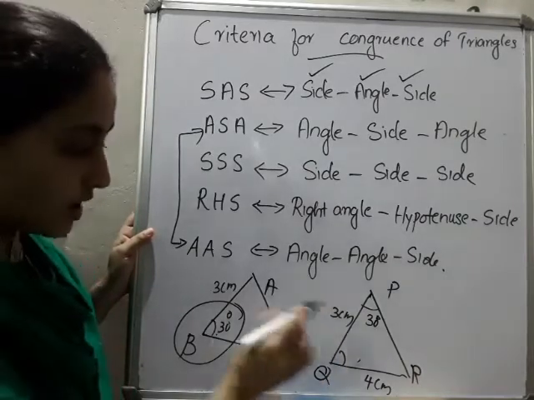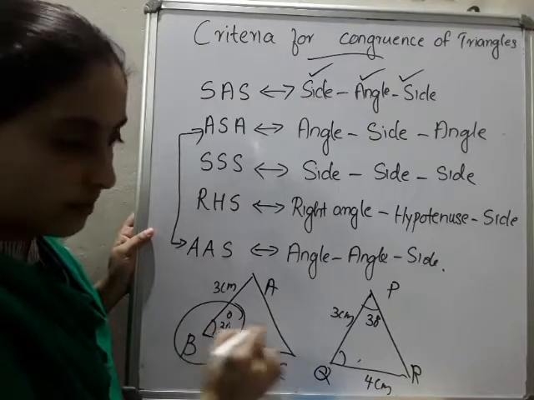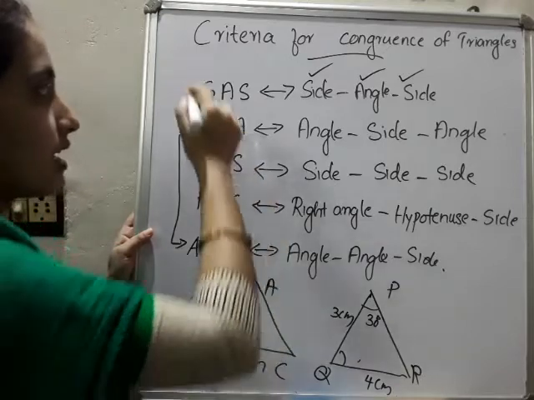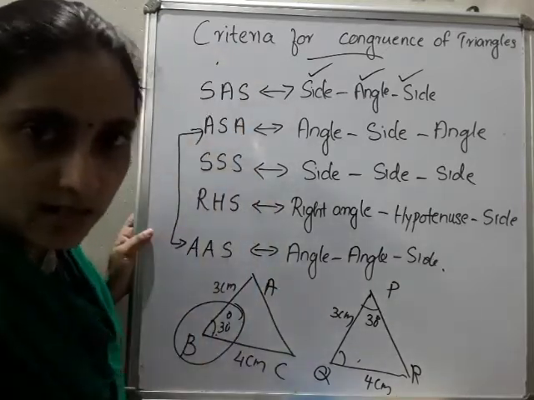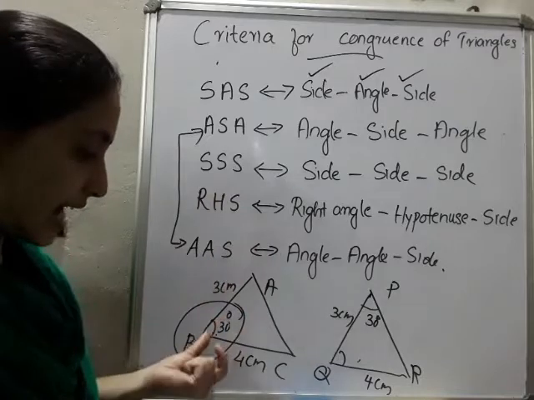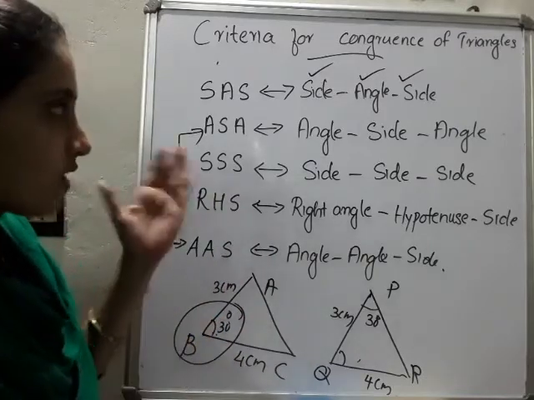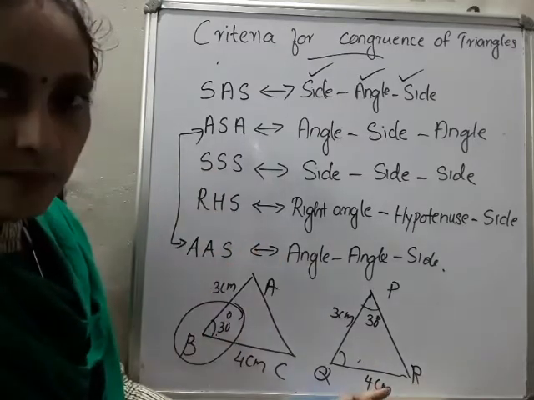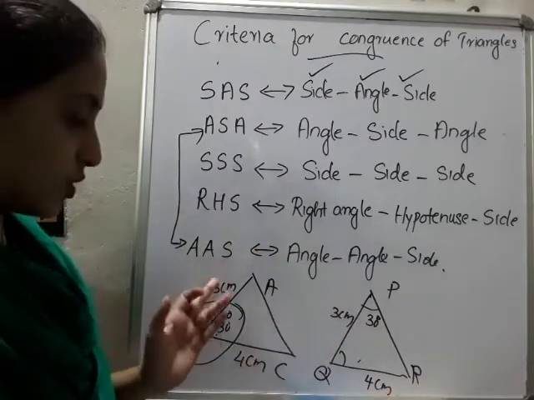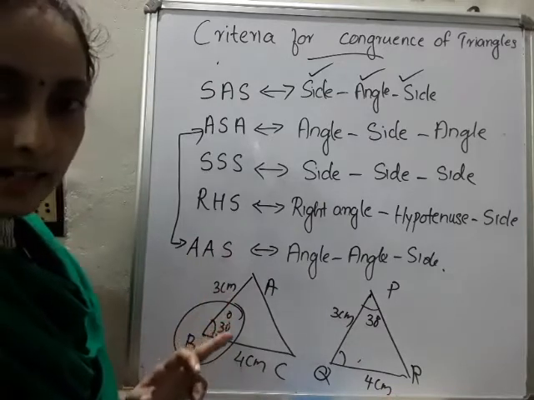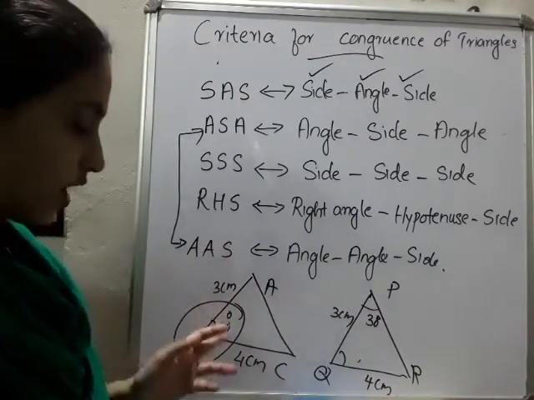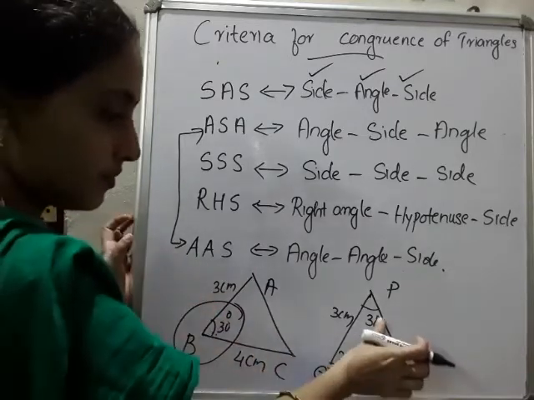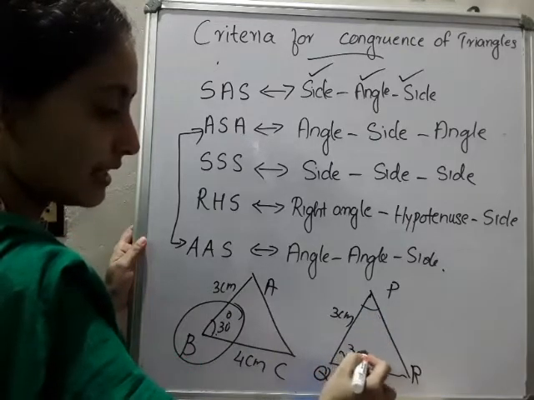No. Why? Because here the angle is the included one, but here it is not included. If it is not included, then we can't apply this criterion SAS. SAS means what? Two sides and the included angle. So how can we say the congruence there? Two triangles are congruent when two sides and the included angle of a triangle are equal to two sides and the included angle of another triangle.